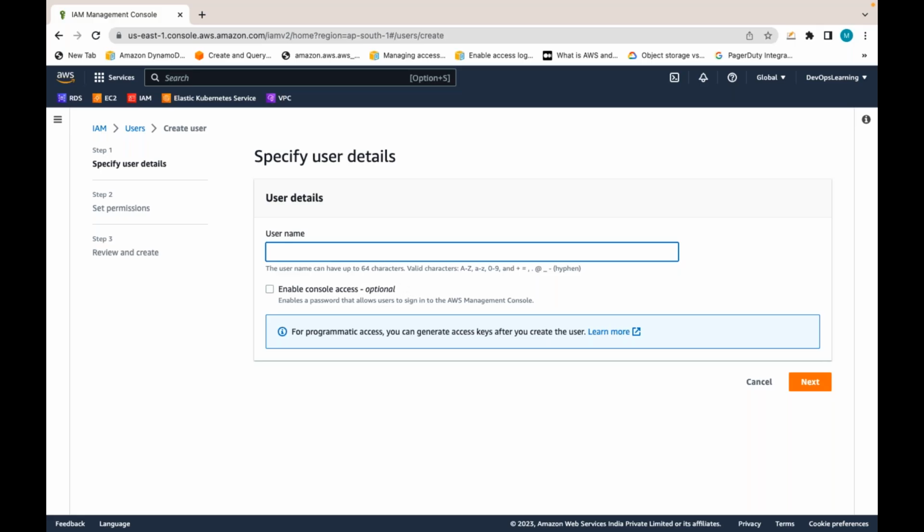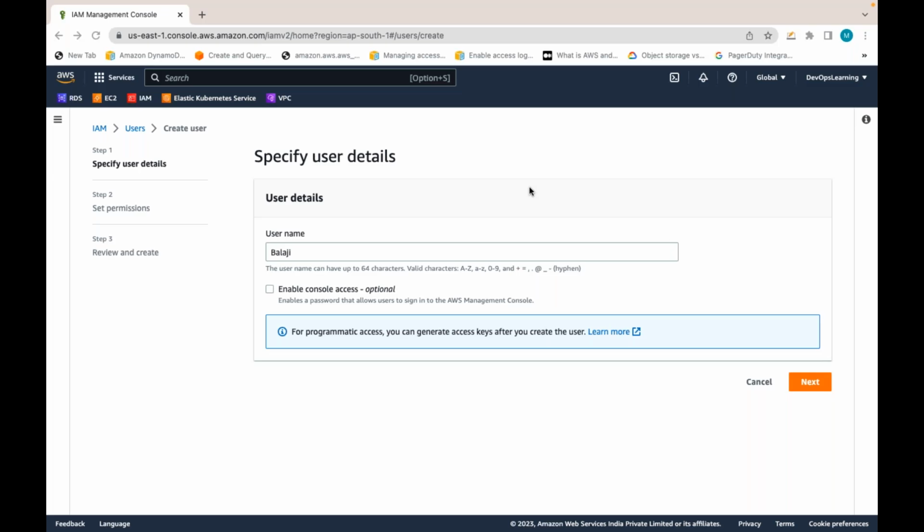Okay. So let me create one user, like Balaji. And here you have the option Enable console access. What do you mean by console access? Recently the AWS console has changed. What do you mean by console? It has nothing to do with a terminal. Console is nothing but the GUI, the AWS console.